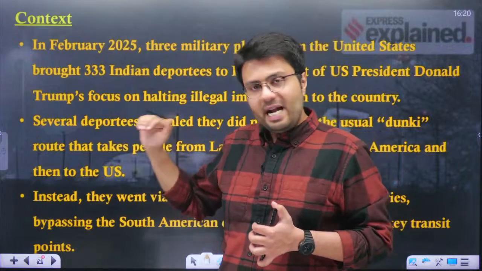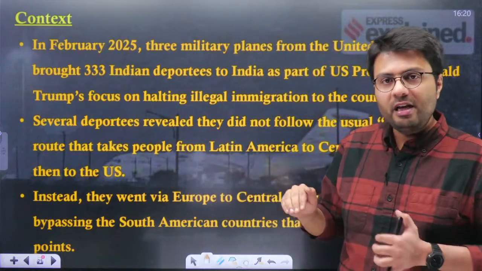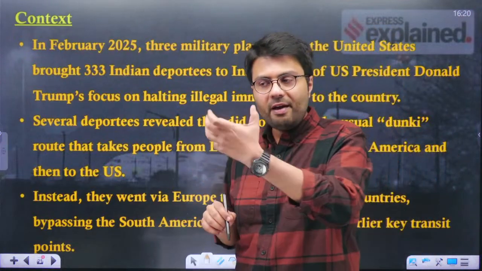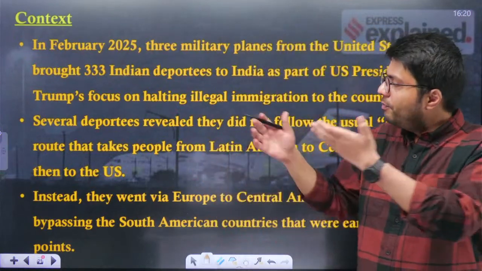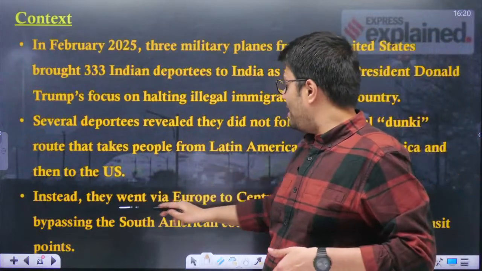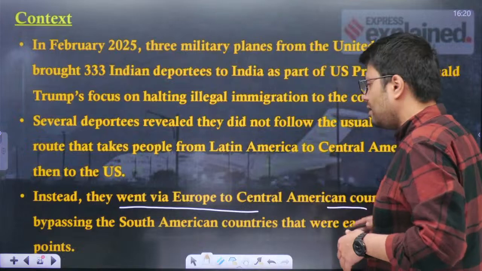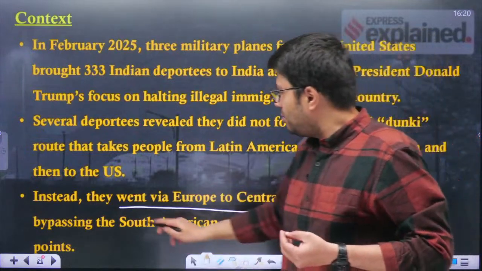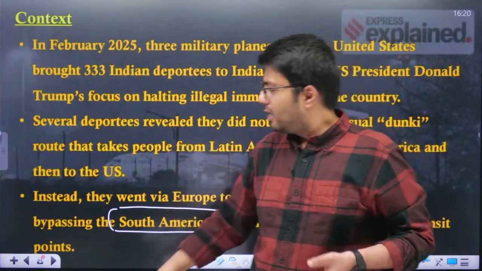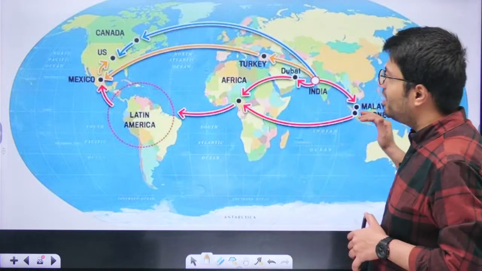Now, several Indian deportees, after coming to India, have revealed that instead of using the usual route, they used the route through Europe, which is the new route being discussed today. Instead, they went via Europe to Central American countries, which bypasses the usual South American route that illegal immigrants usually take. So, let us understand the routes that are taken by illegal immigrants to countries like the US. First of all, there are two routes.